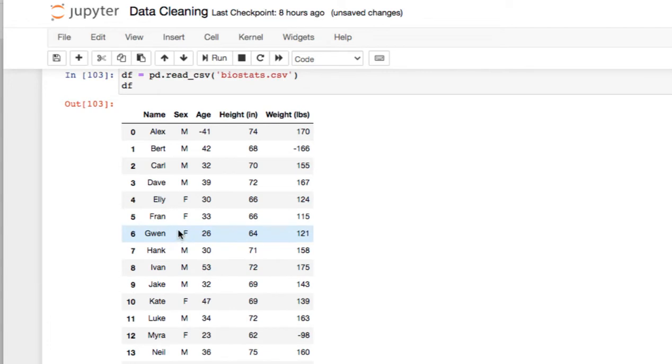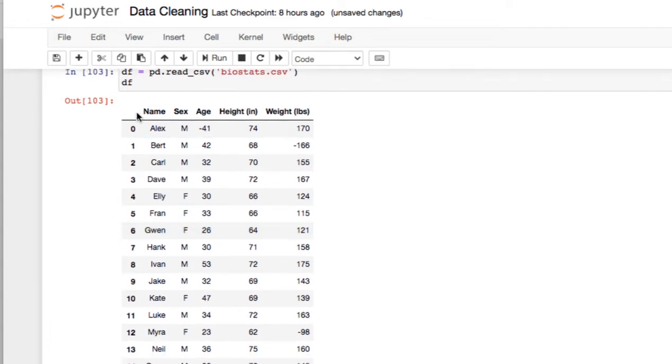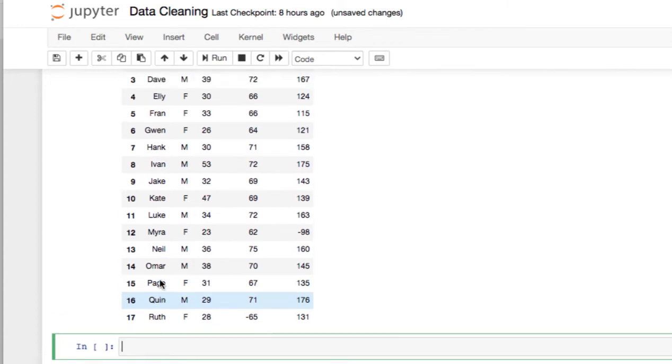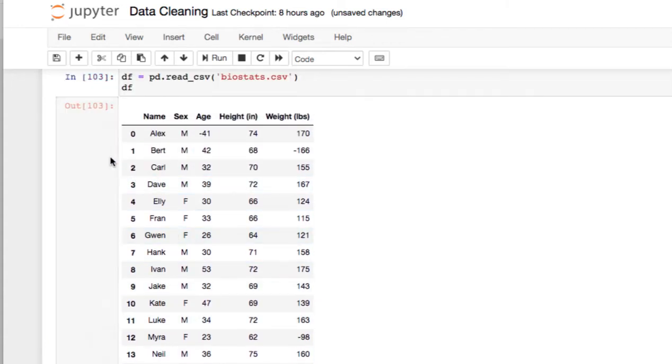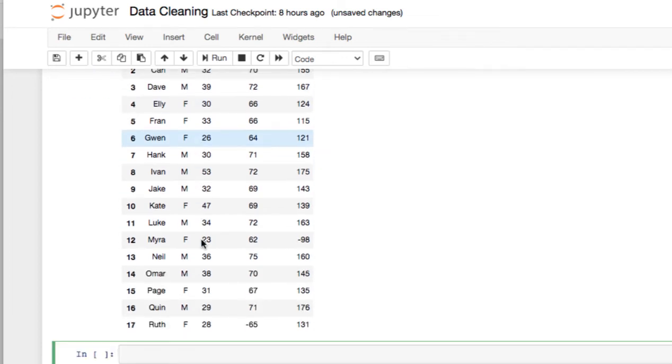So here let's have a quick look at the data frame. I have the columns name, sex, age, height and weight. So this is basically biostatistics of 17 different persons. Now first of all, what I want to do is, I don't like this index which is plain numbering. So I want my name column to be the index of my data frame.